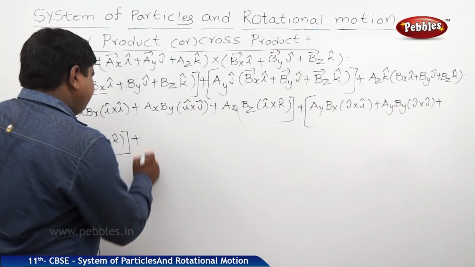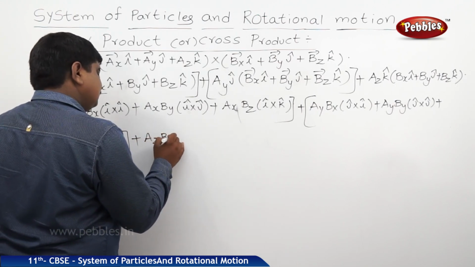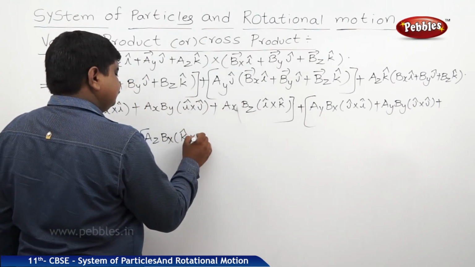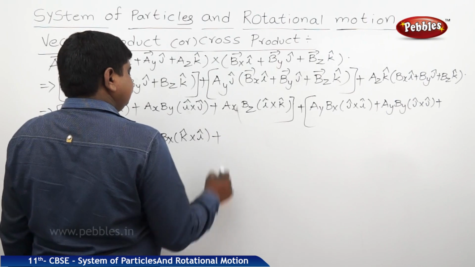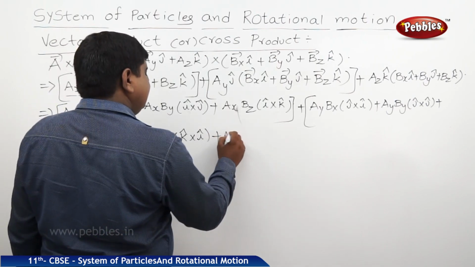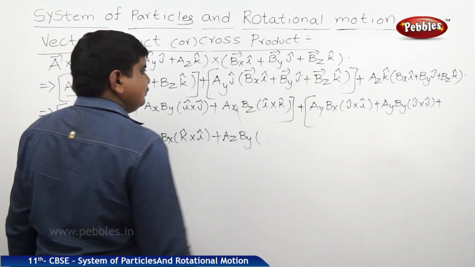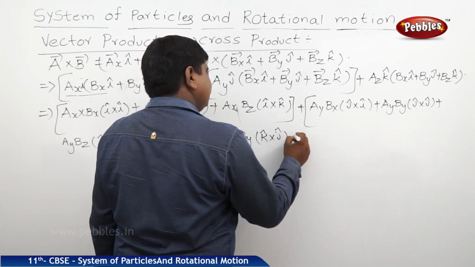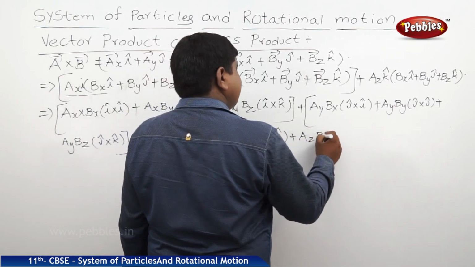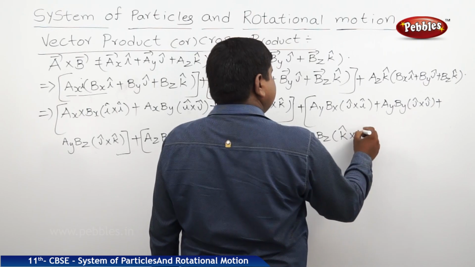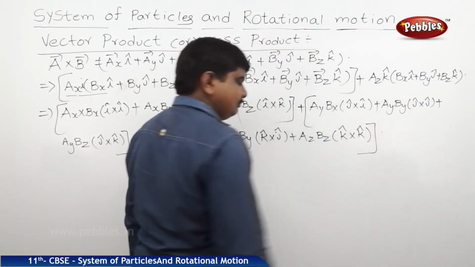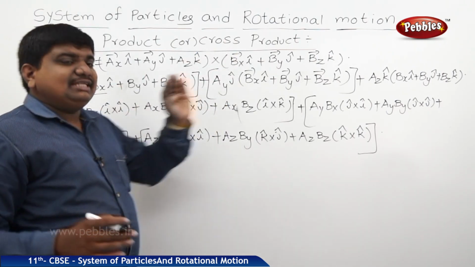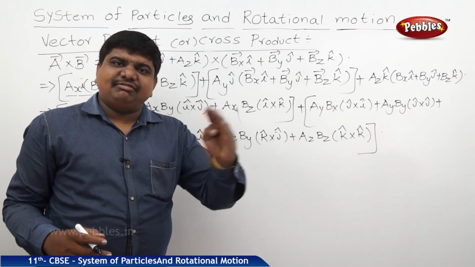Plus Az Bx k cross i, plus Az By k cross j, plus Az Bz k cross k. This is a huge form. This should be simplified by using the rules of vector product.